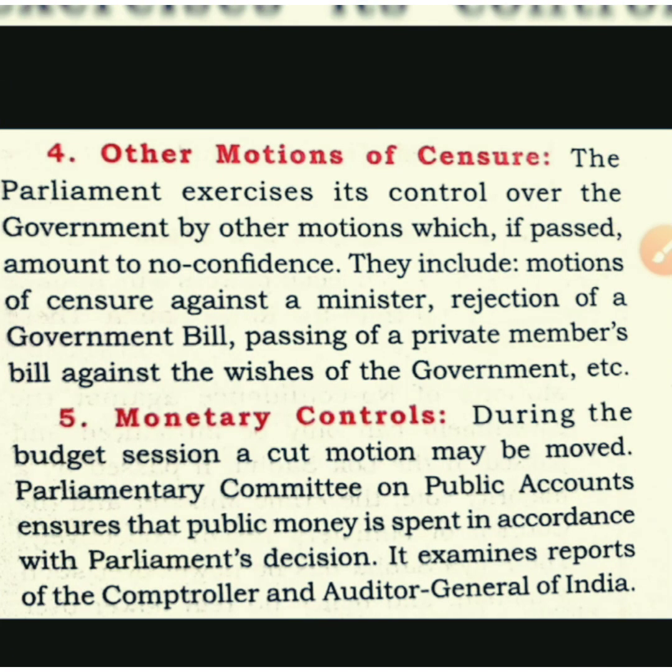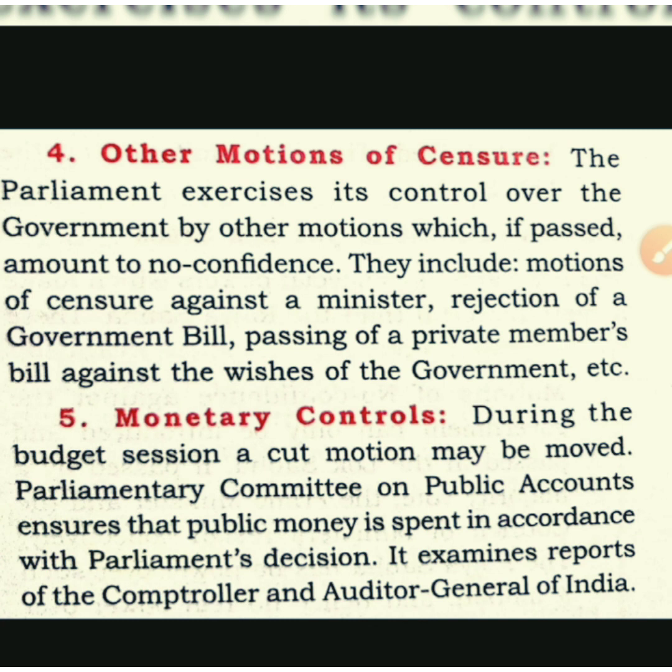So next topic, other motion of censure. Censure motion is very easy to understand. We have discussed collective responsibility, in which the whole ministry is responsible for the act of a minister or a portfolio. But in a censure motion, only the individual will be responsible for his portfolio, and if he or she is found guilty of any misconduct or misbehavior or violation of the constitution, then he or she has to resign by the censure motion. If it is passed against any minister, then that particular minister has to resign.